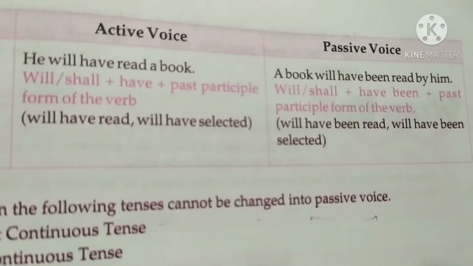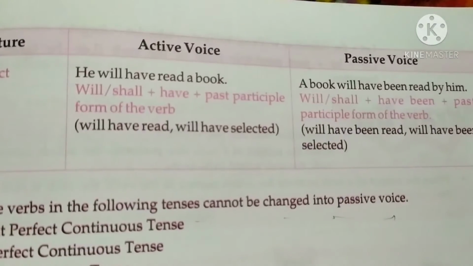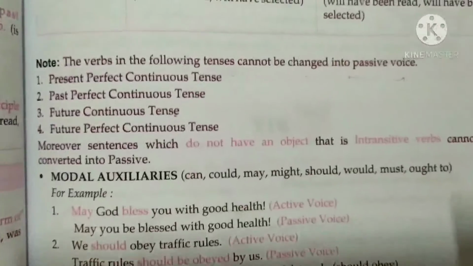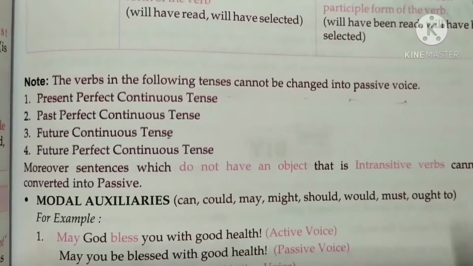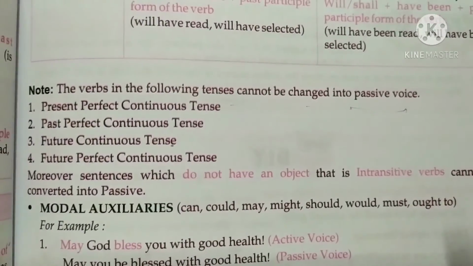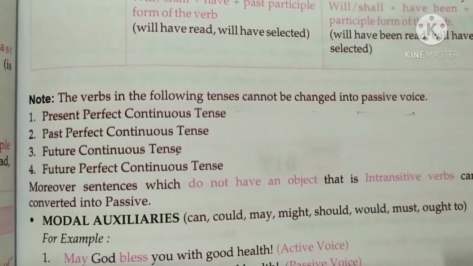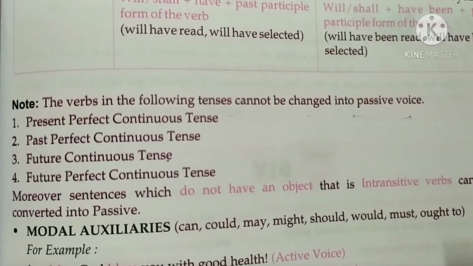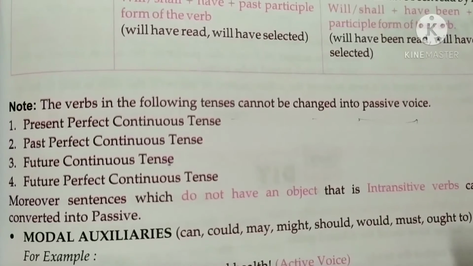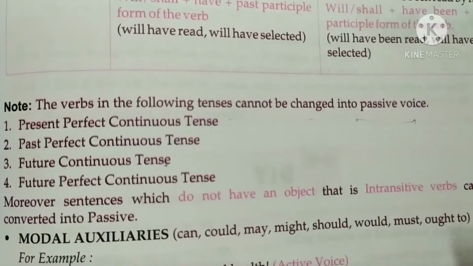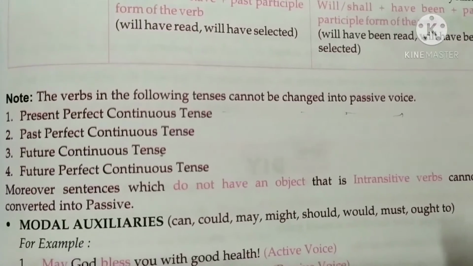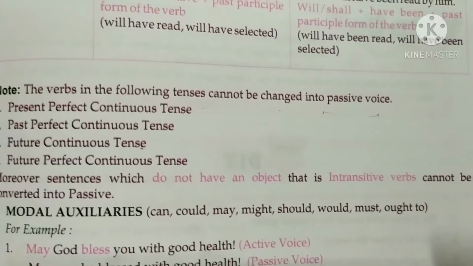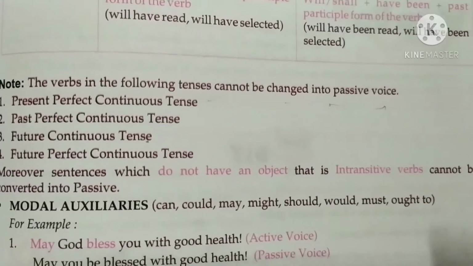So in perfect, a book will have been, we are using here. Note that the verbs in the following tenses cannot be changed into passive voice, which you have to learn: present perfect continuous tense, past perfect continuous tense, future continuous tense, future perfect continuous tense. Moreover, sentences which do not have an object, that is intransitive verbs, cannot be converted into passive voice.